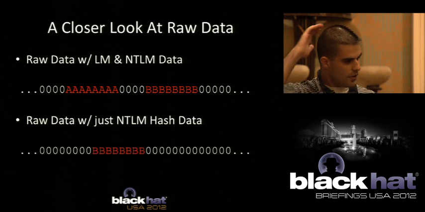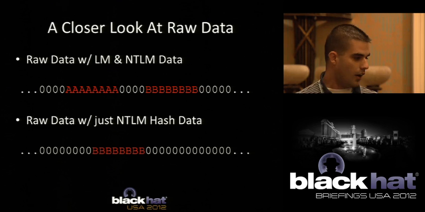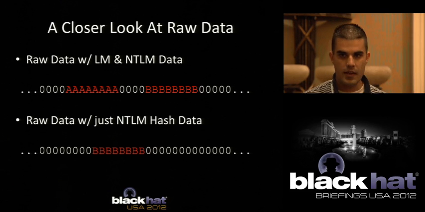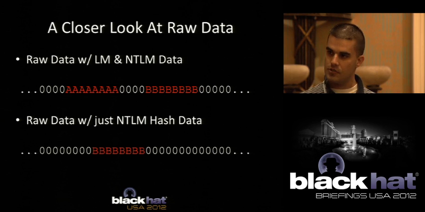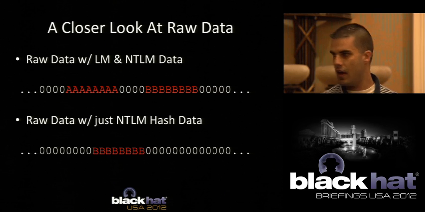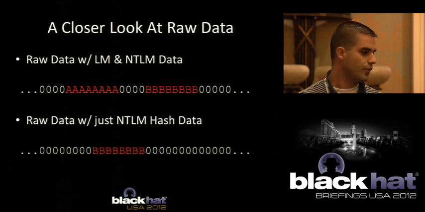So instead of putting up tons of screenshots of hex and binary, we figured we'd do a pseudo representation here. That first user has a bunch of A's and a bunch of B's. Those A's represent an LM hash and the B's represent an NTLM hash. The second user doesn't have an LM hash, they just have an NTLM hash. This is something we're going to reference throughout the presentation.